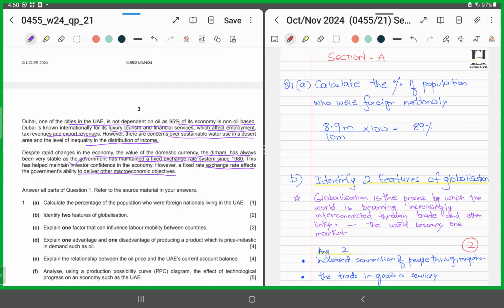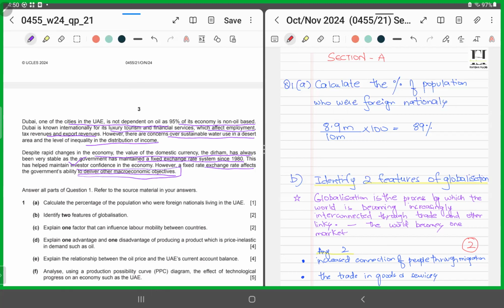Fixed exchange rate means the exchange rate is pegged, fixed. It remains within a certain parameter. Whenever changes occur, the government intervenes through its monetary policy and brings it back to the defined level, right? But the drawback they have highlighted is that it would hamper the government in achieving other macroeconomic aims.